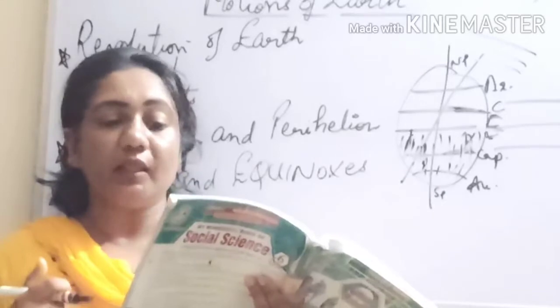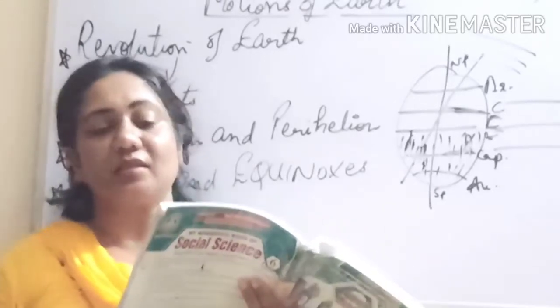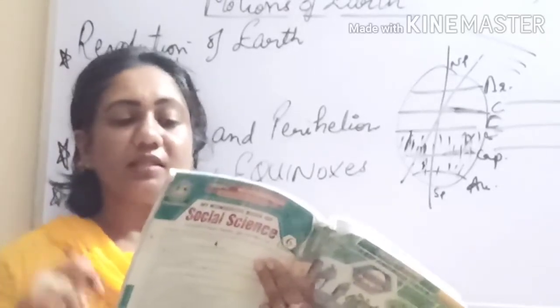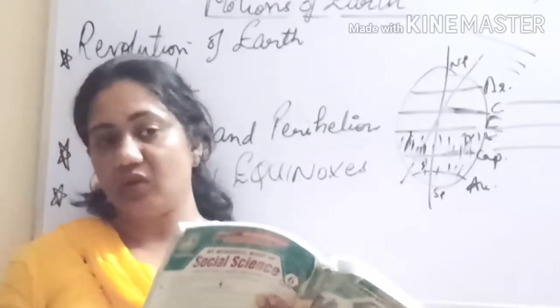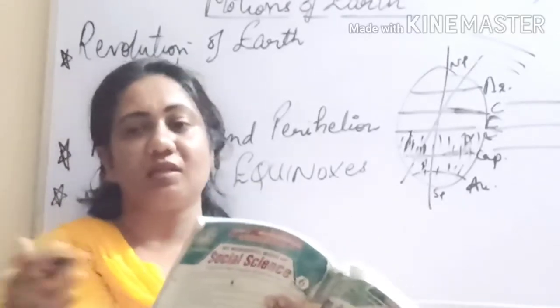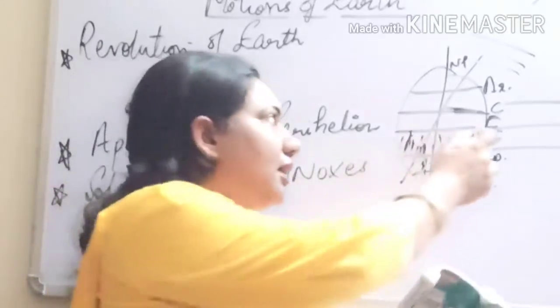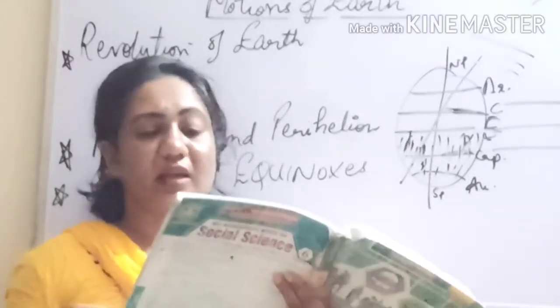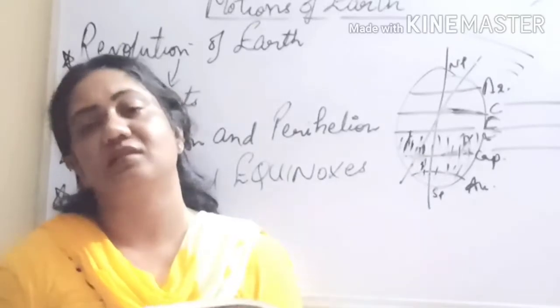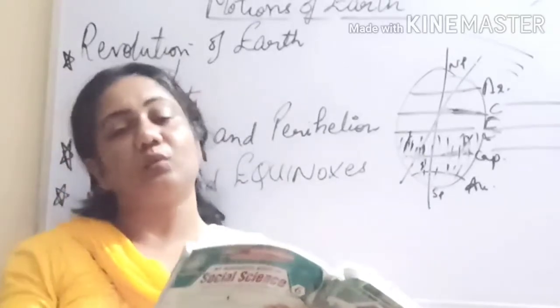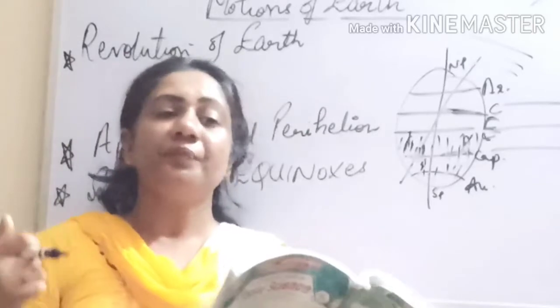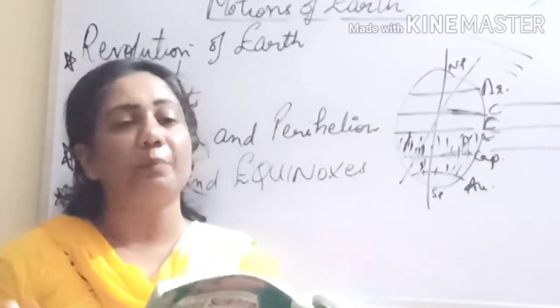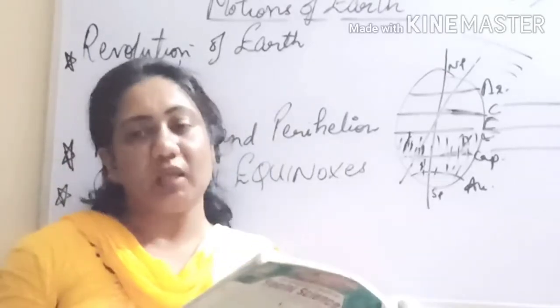Similarly, on 23rd September, which is also known as autumnal equinox, the sun shines vertically over the equator. This results in equal days and nights all over the earth. During this day, the northern hemisphere has autumn while the southern hemisphere experiences the spring season. So now it is the vice versa. When it is spring in the southern, then it is autumn in the northern hemisphere. So this is something about equinoxes.